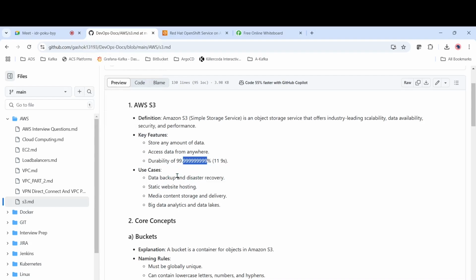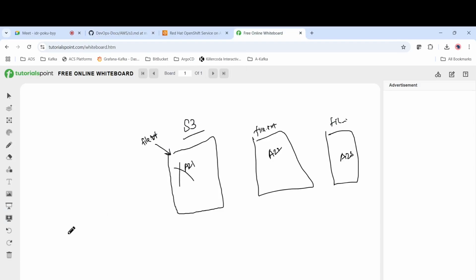In case you want to deploy a static website, for example, a website which has to display constant data all the time, then also you can use AWS S3. Say you have a video streaming platform.